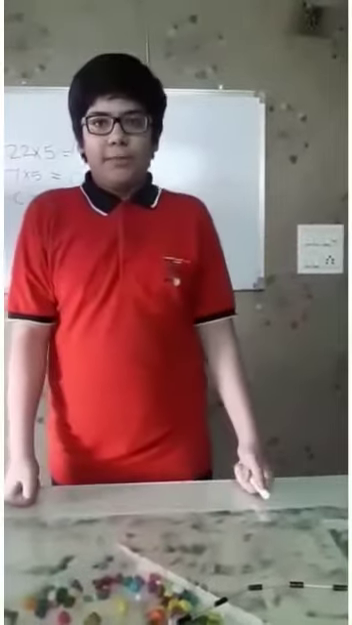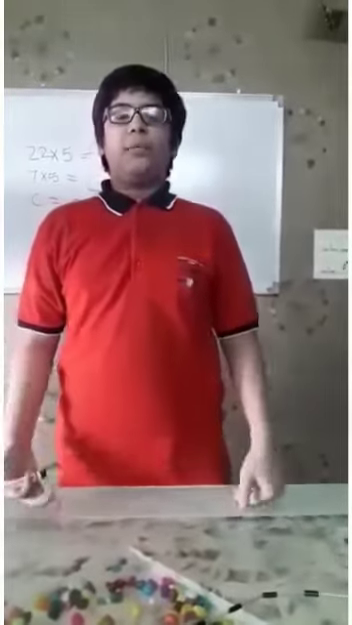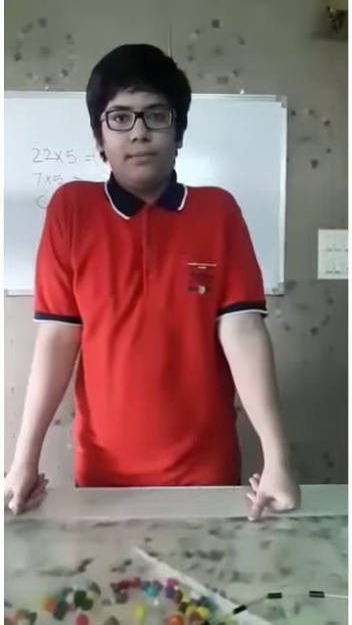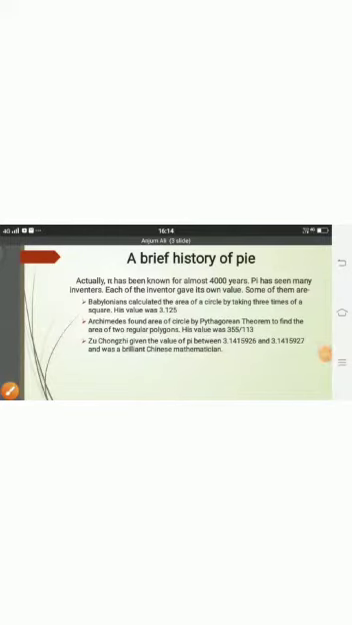So children, I have explained this through this activity. Hope you all have understood. Now we will come to the conclusion of this value of pi. Students, I would like to give you a brief history of pi. Pi has been known for almost 4,000 years. Pi has seen many inventors, and each inventor gave their own value.